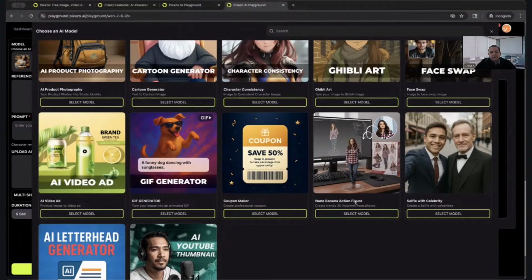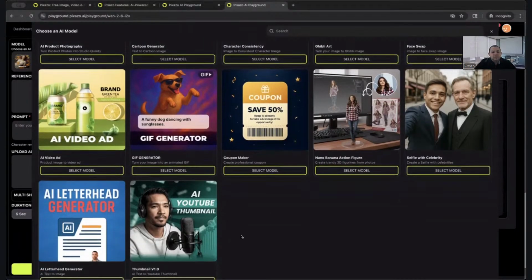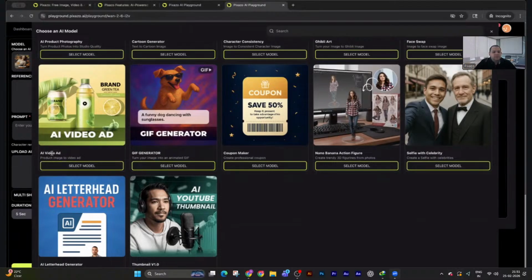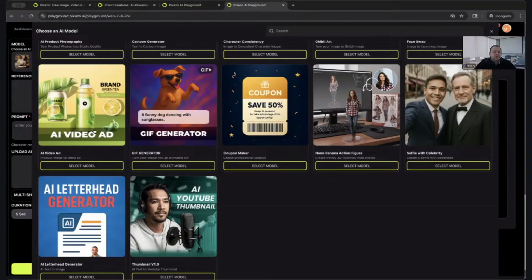You can also create an action figure. This one was a big trend recently on social media. You guys can create trendy 3D figures from photos as well. Okay. You can create a selfie with celebrities, GIF generator. So for people who are using social media to generate income and do a lot of content generation, you can go ahead and use something like GIF generator, AI video ad as well. Okay. So if you're creating an ad for your brand, for your company, or any type of ad, you guys will be able to use our AI video ad as well.